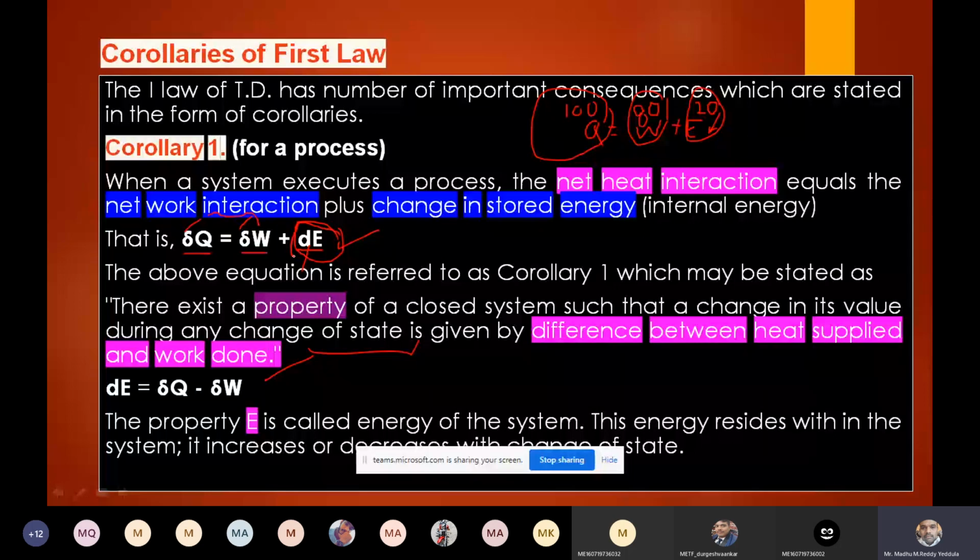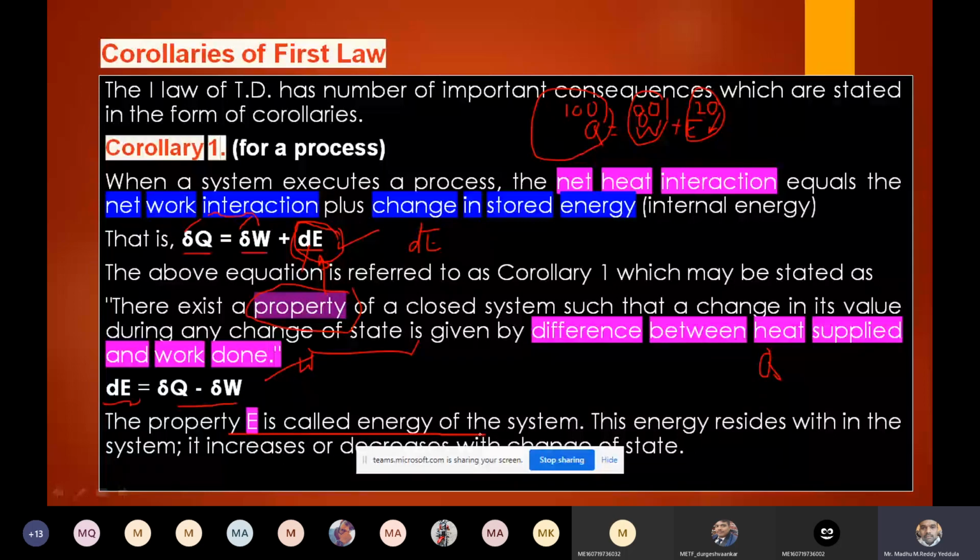In the next slide it will be more clear. The D denotes that it is a point function, and we know that all point functions are properties of a system. That is corollary one again, which says there exists a property. What is the property? Energy. There exists a property of a closed system such that the change in its value during a change of state, that is dE, is given by the difference between net heat supplied and net work done. Therefore dE equals dou Q minus dou W. The property E is called the energy of the system.